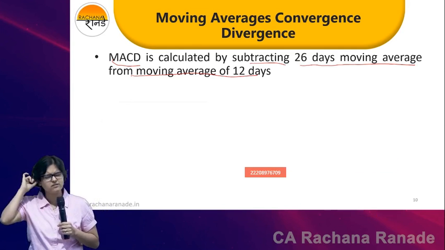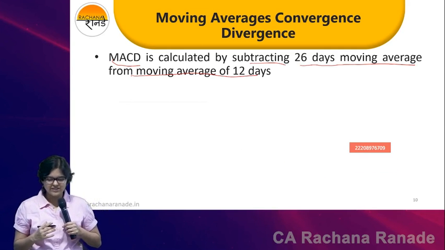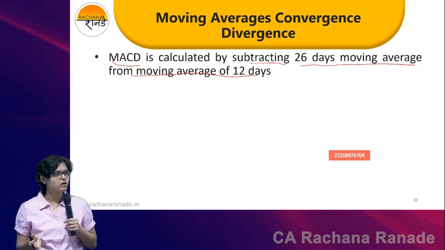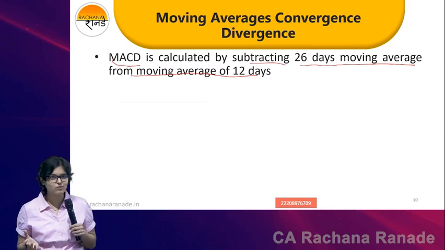Okay, everything I'm going to dictate on one day. First, understand this. Okay, in a sentence it might get confusing. What do I do? 12 minus 26 or 26 minus 12? Because otherwise exactly the opposite call is going to be generated. Read it and tell me. This is normal English.